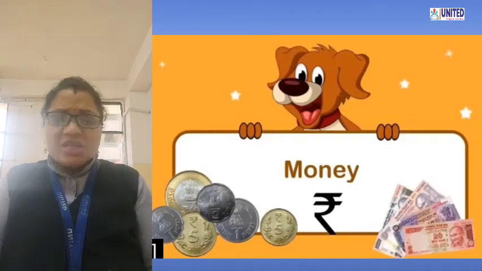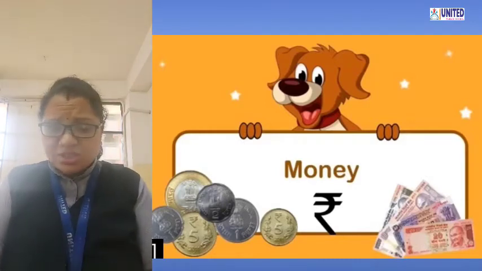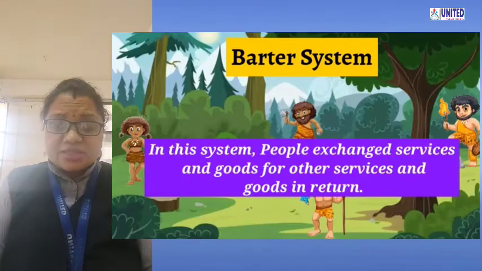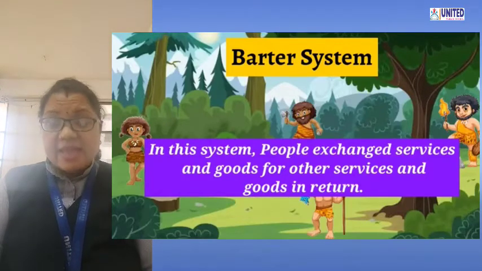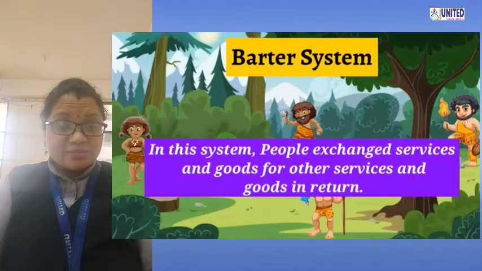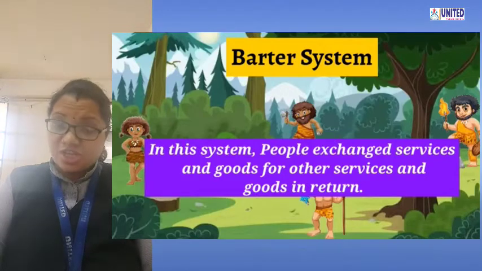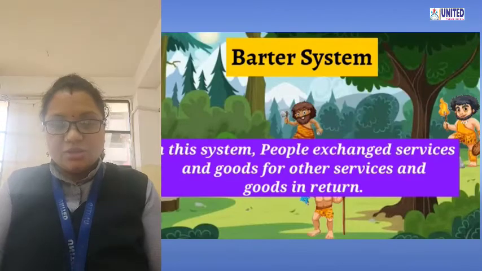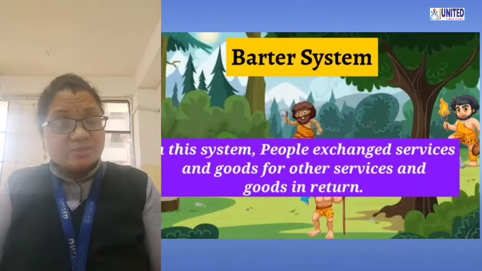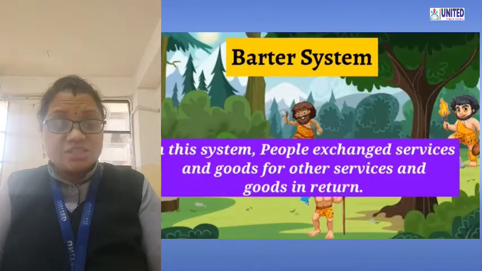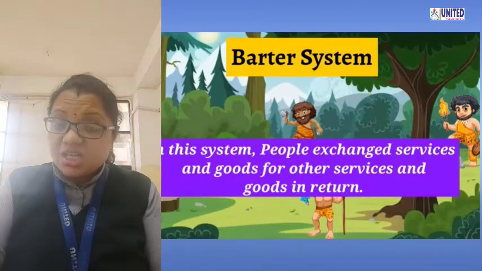Okay, but in old days there was no money. So how could they buy things? They used the barter system. So what do you mean by barter system? In that, they can exchange their things with each other. That means people exchange their things or goods or services with each other. After some time, the barter system went away and money came to be used to buy things.